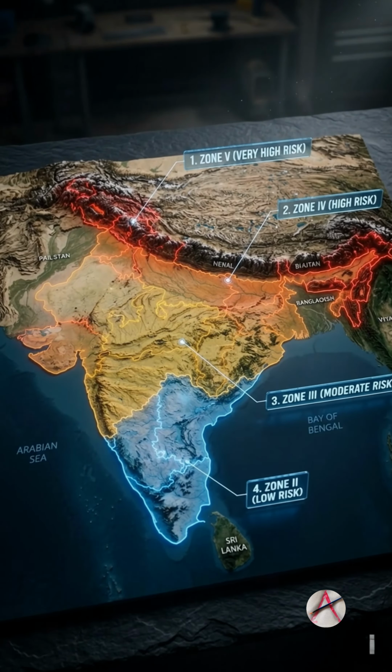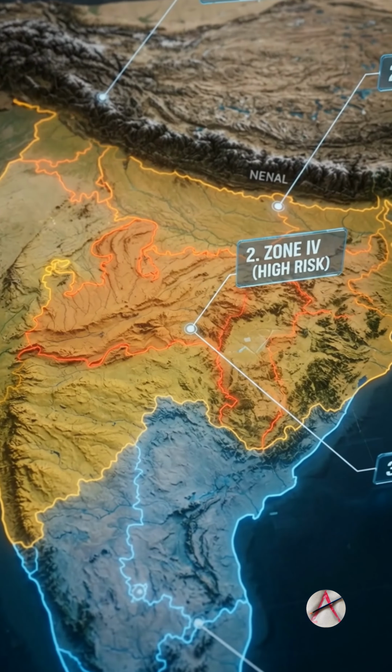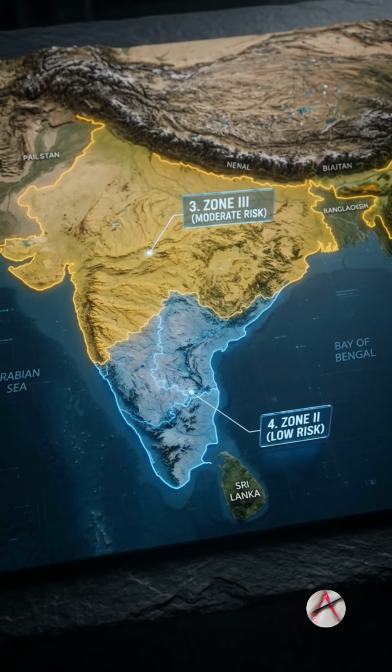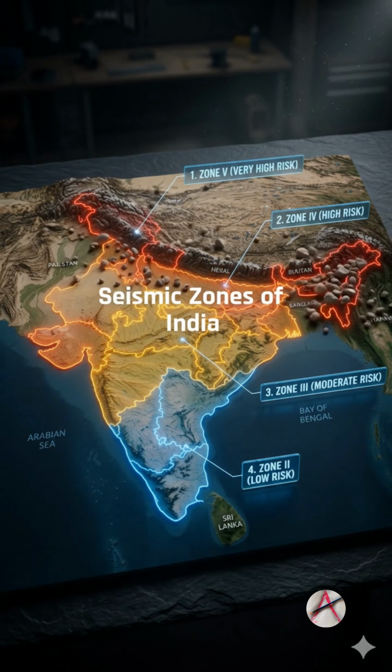India is divided into 4 seismic zones. Zone 5 is the most active, while Zone 2 has the lowest risk. Understanding these zones helps in building safer, more resilient structures. Based on tectonic activity, India is divided into 4 distinct seismic zones.